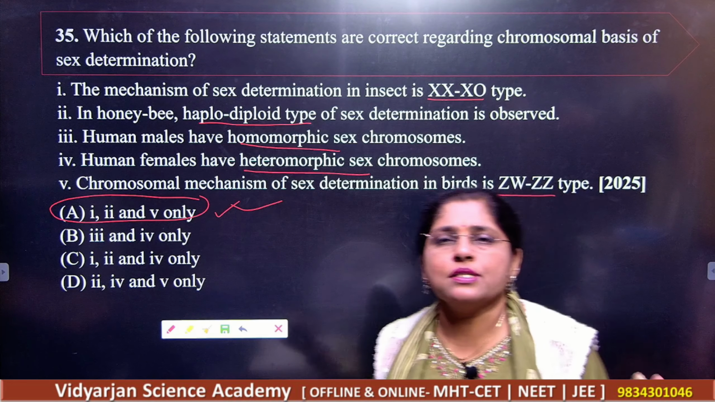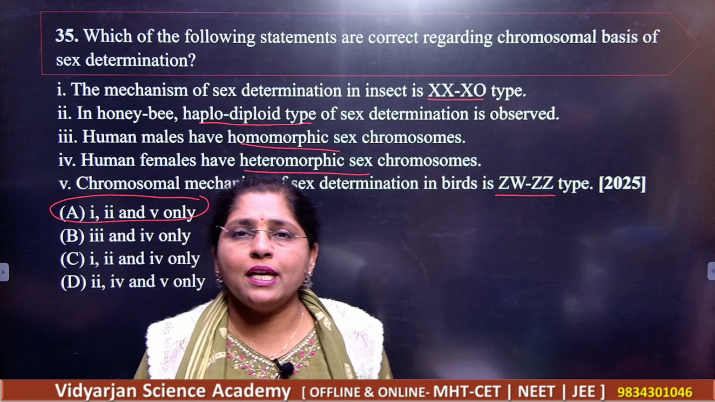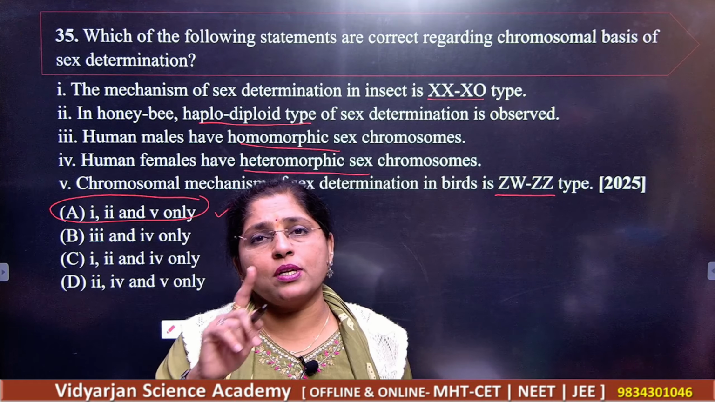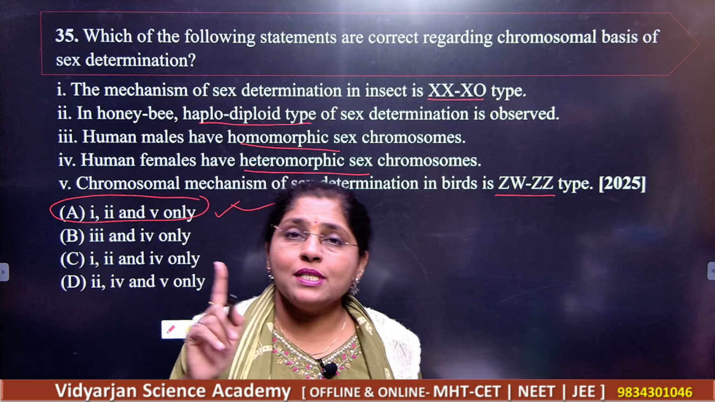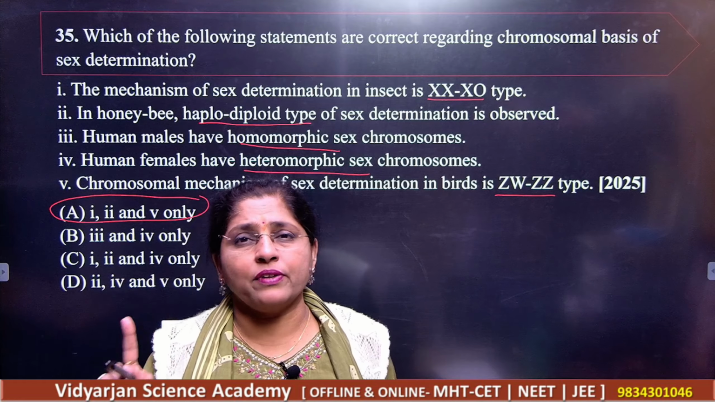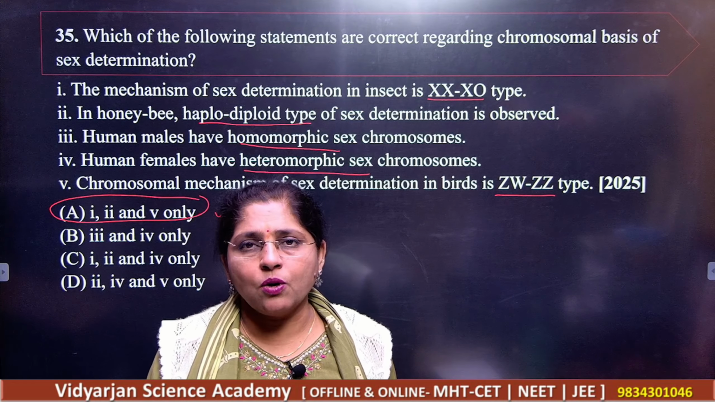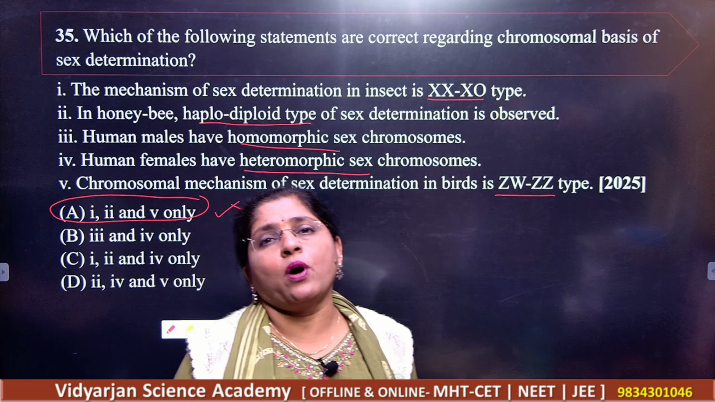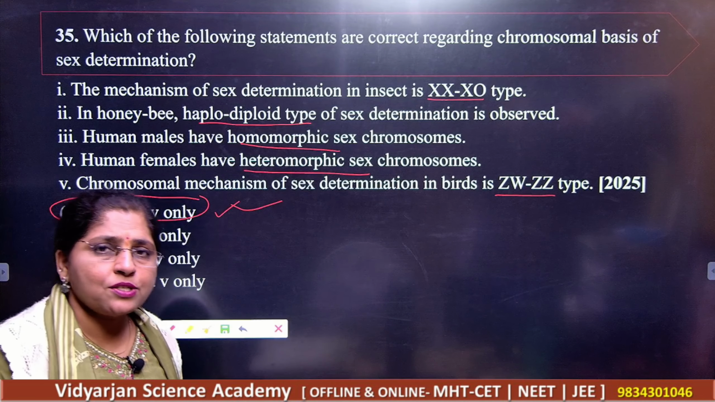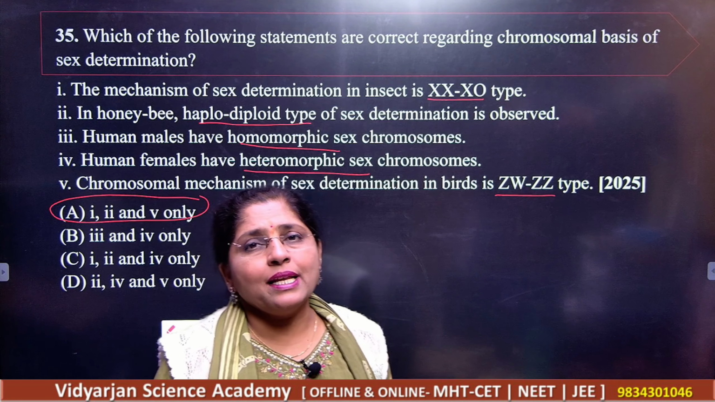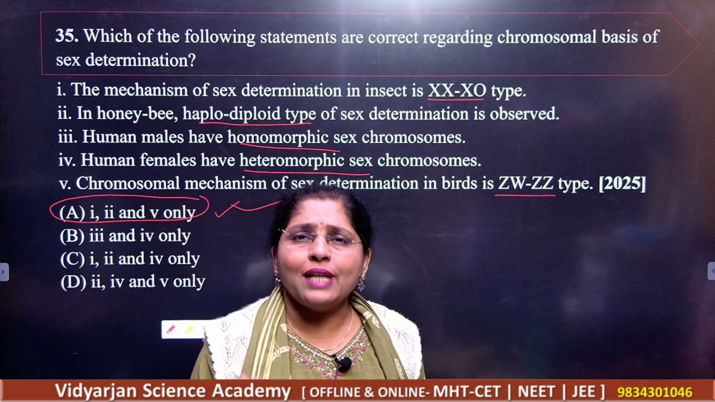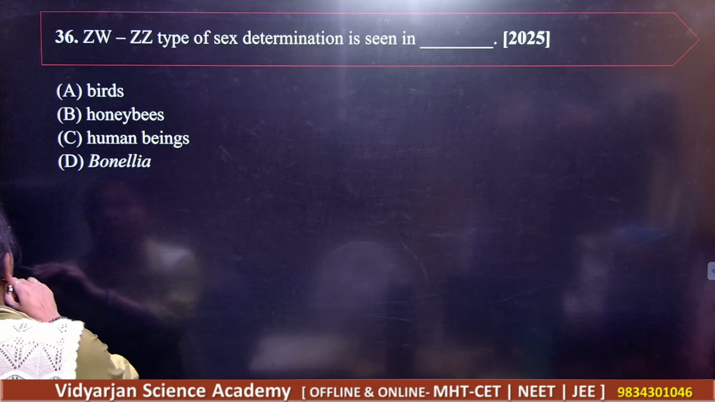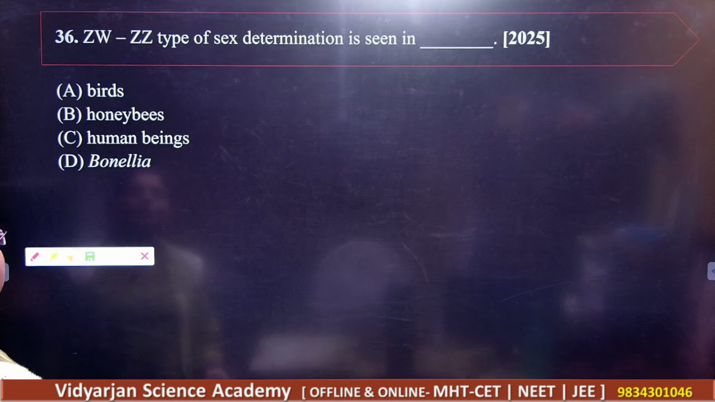So students, for this purpose you should know all the methods of sex determination. Which is the method of sex determination in human beings, in insects, in birds, and in honeybee? In honeybee you have the haplodiploid method of sex determination. In birds, the female is heterogametic, right? So like this you will remember all the answers perfectly. Got it? Next question is related to that only.